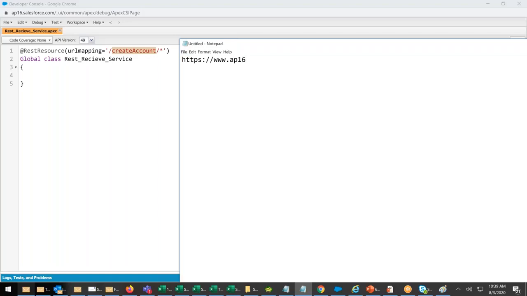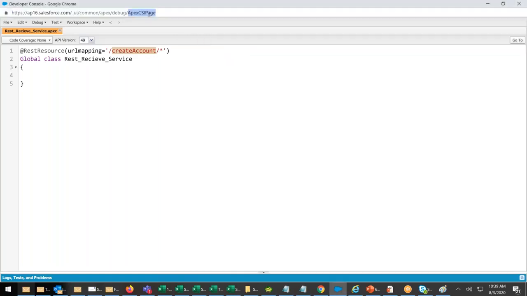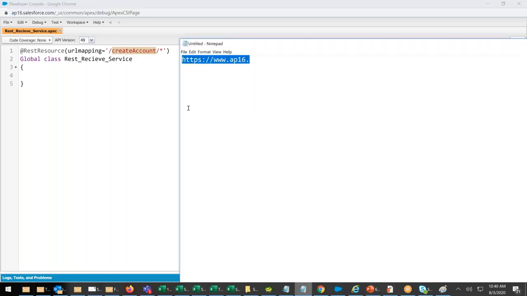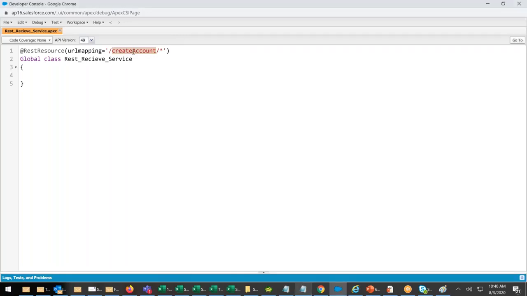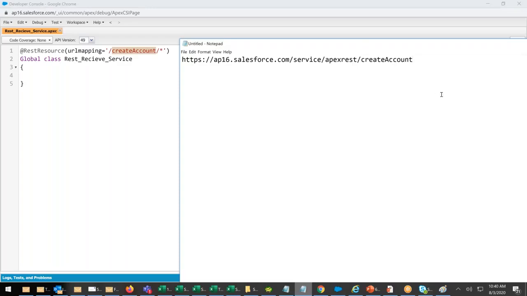www.ap16... I'll copy this. Control C, Control V. No, remove it. Slash services slash APEX, Apex REST. It's a REST service. Slash this name. This is our URL now.